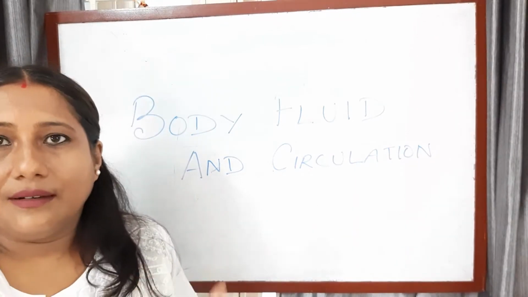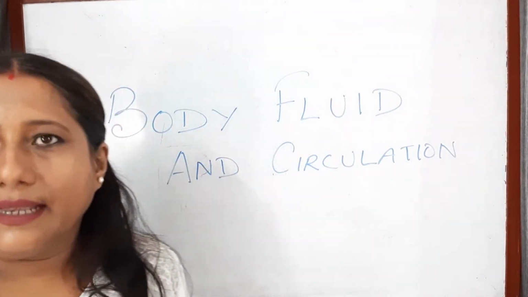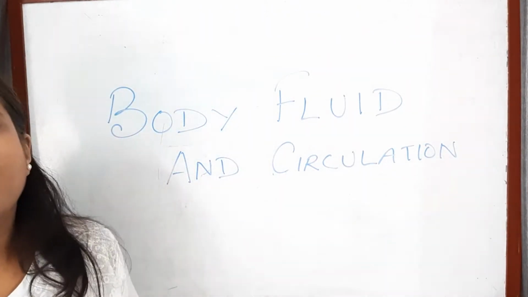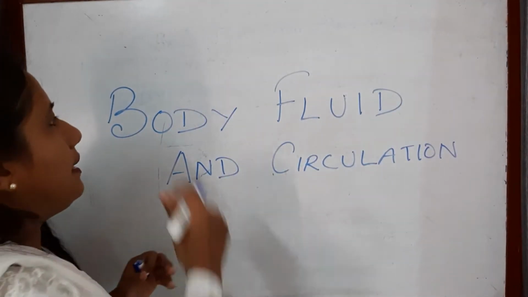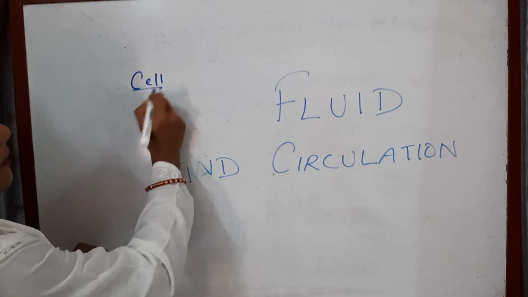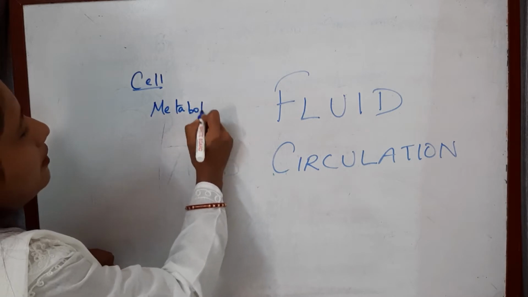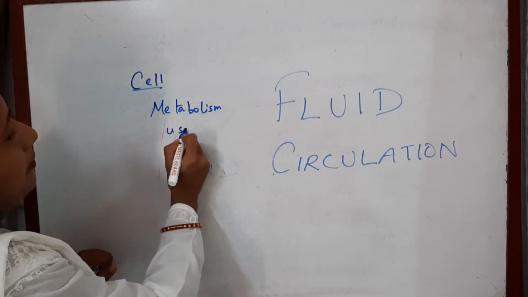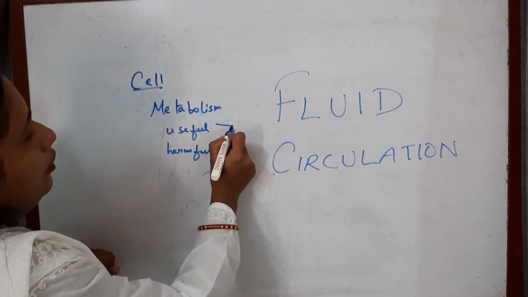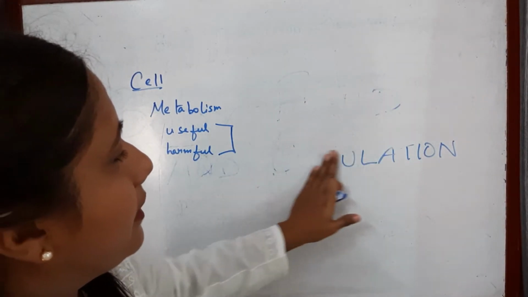Now first let me begin with the introductory part of this chapter. We all know that a cell during metabolism produces some useful components as well as some harmful components. Both are metabolized in the cell.